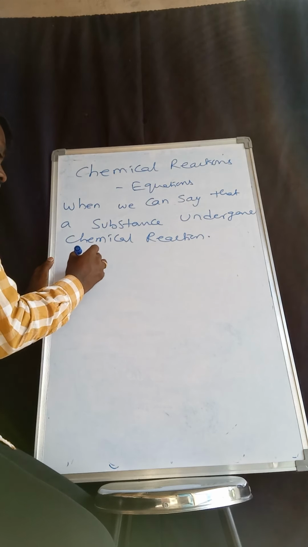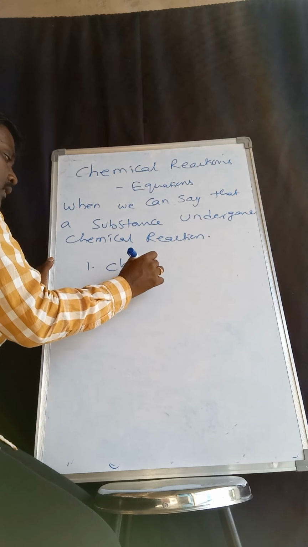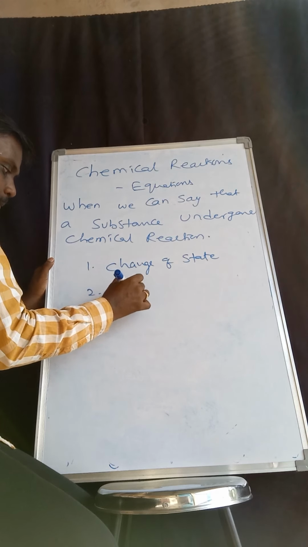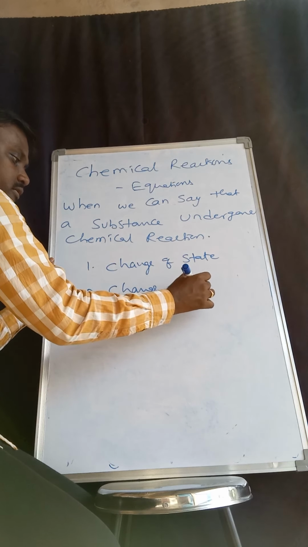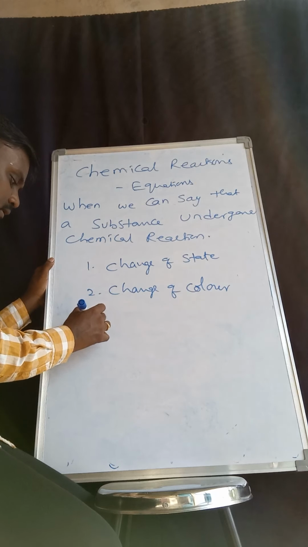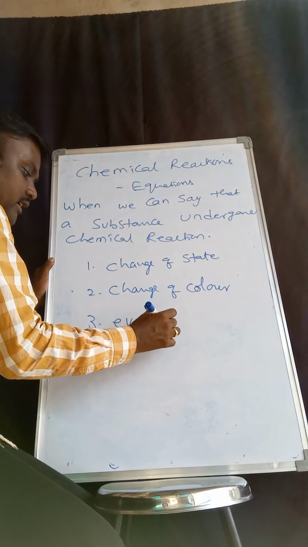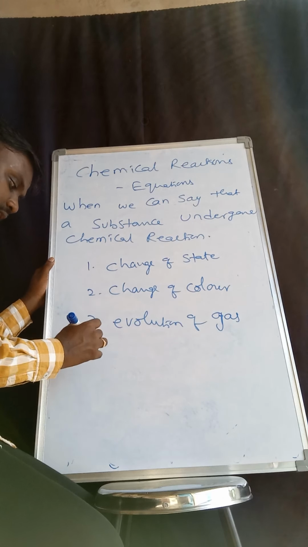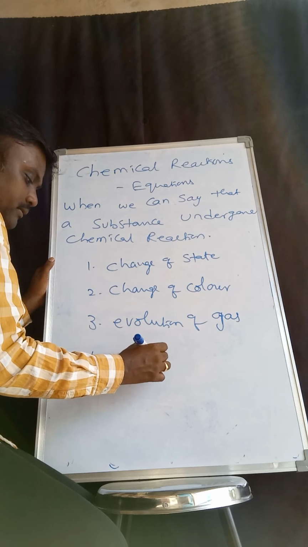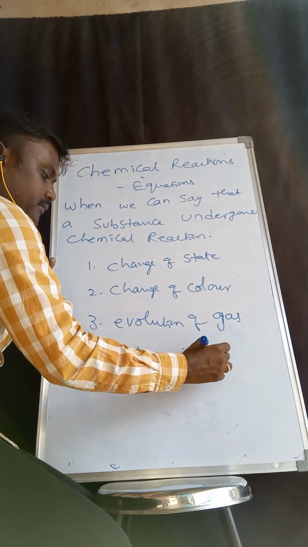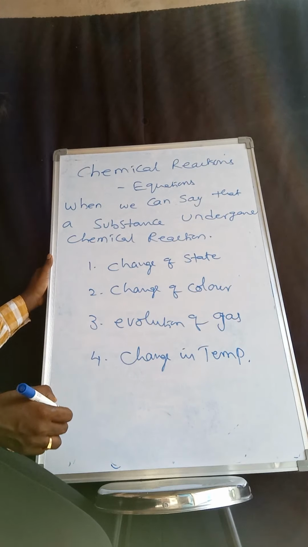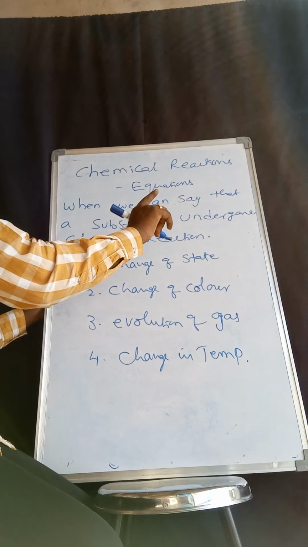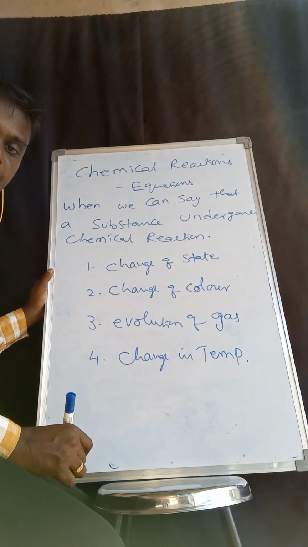The first thing is change of state, the second is change of color, the third one is evolution of gas, and the fourth one is change in temperature. If any one of these happens, we can say that the substance has undergone a chemical reaction.